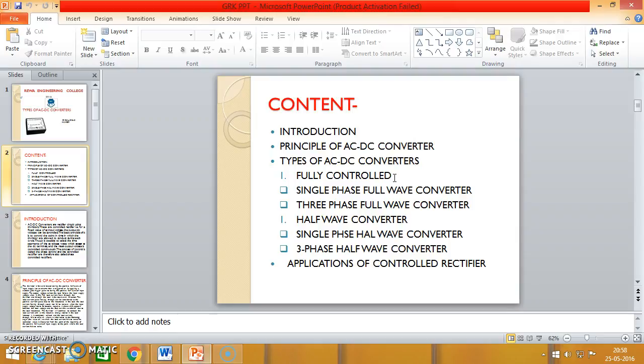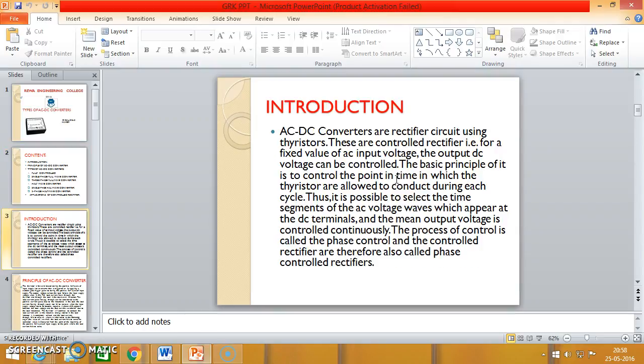My topic is AC to DC converter. The contents are: introduction, principle of AC to DC converter, types of AC to DC converter, fully controlled single phase full wave converter, three phase full wave converter, half wave controlled single phase converter, three phase half wave converter, and applications of controlled rectifiers.